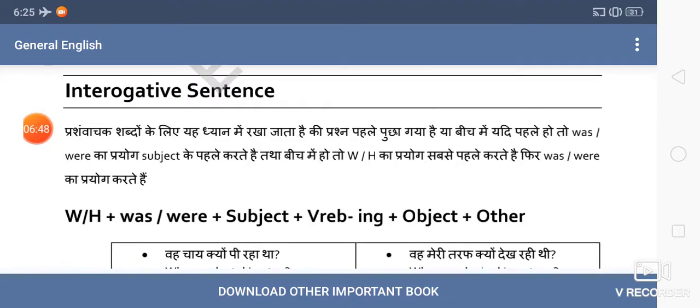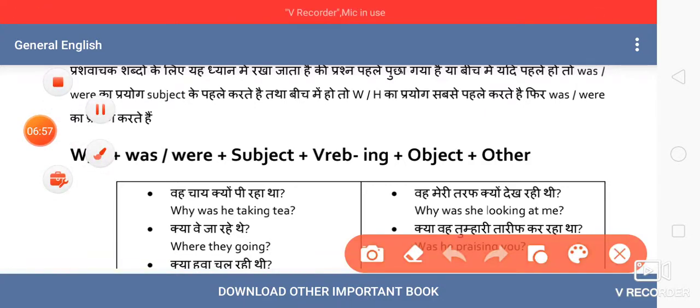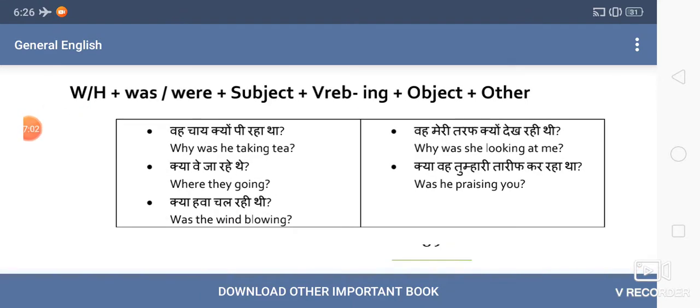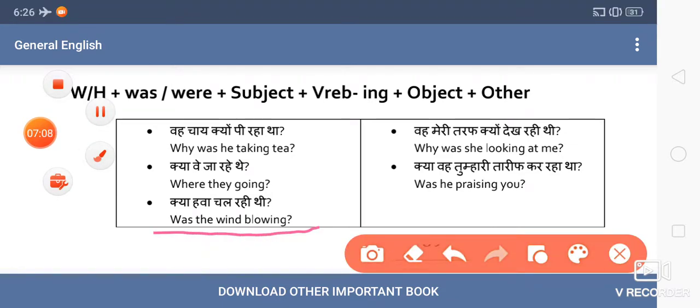Now interrogative. The first sentence is WH type, but before WH type we will talk about this. Like: was the wind blowing? So it is yes-no type. We have to only place was or were before the subject. Here the subject is he, or wind. Before he we use was, before wind we use was. And then there is a question mark, the interrogation mark. This is the only change we have to do.